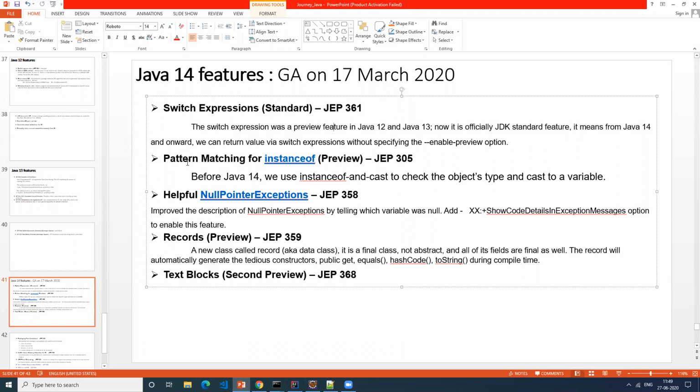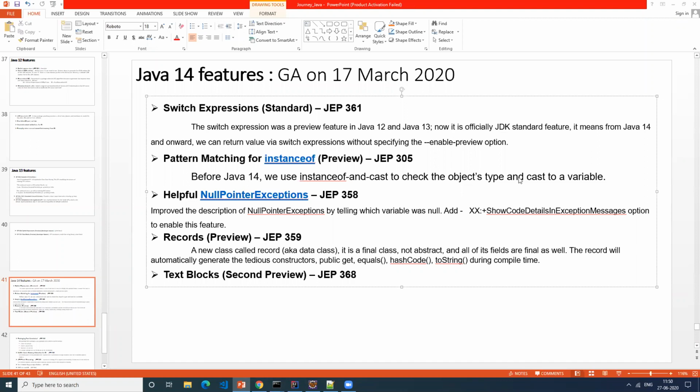The next one is pattern matching for instanceof, a preview feature. Before I start, what is instanceof? Can anybody help me? Where do you use instanceof? To check whether the objects are similar. Somebody has put in the chat: to find the type or class of an object. Yes, you're right. So both are right.